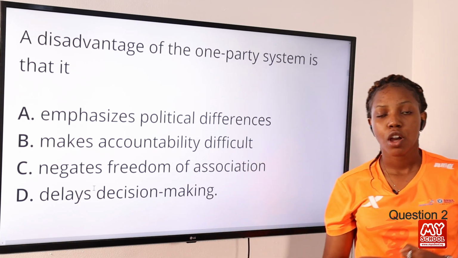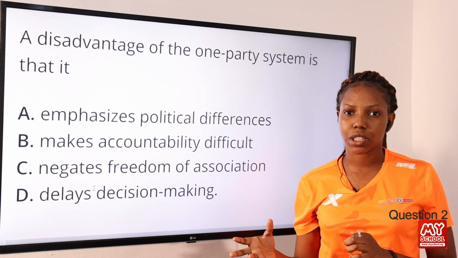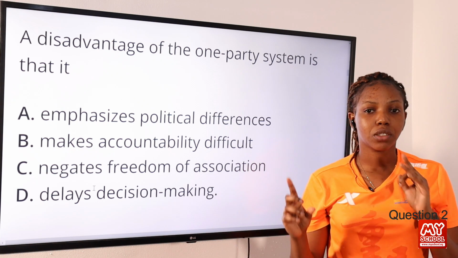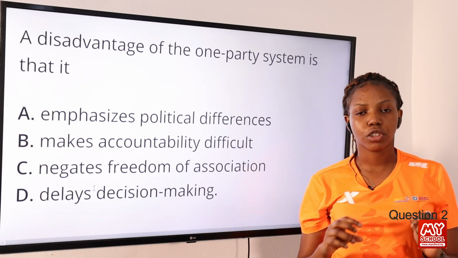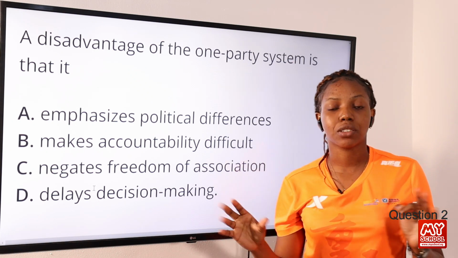Now, why is it option B? First and foremost, one-party system also means single-party system. This means that one party is recognized. They can only accommodate one party. One party is constitutionally recognized, or it's legal to have one party in that particular country.